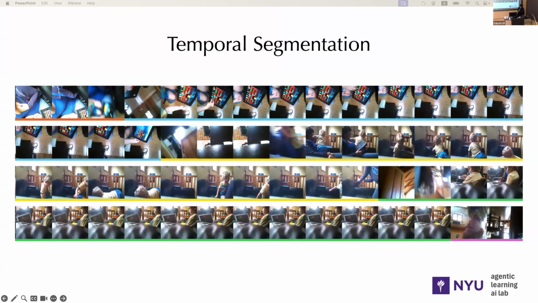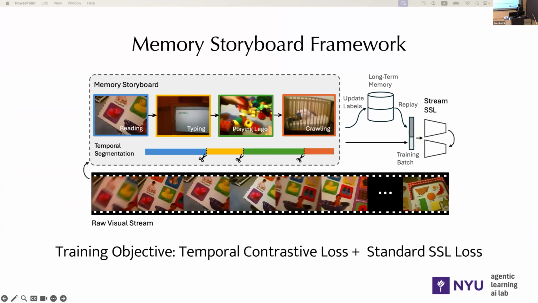Here is a visualization of what the temporal segments we got look like. We can see that it can successfully identify the boundaries of different event segments, like playing with an iPad or sitting on a sofa. Okay, so we are able to generate temporal segments from a raw video stream.